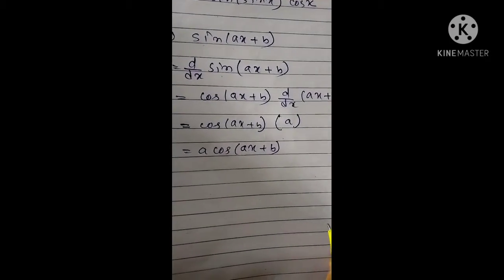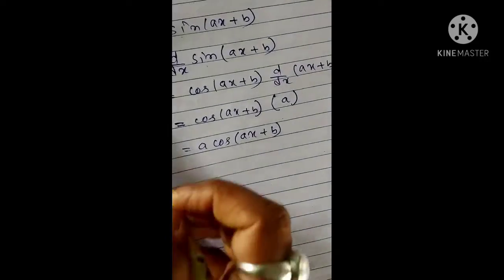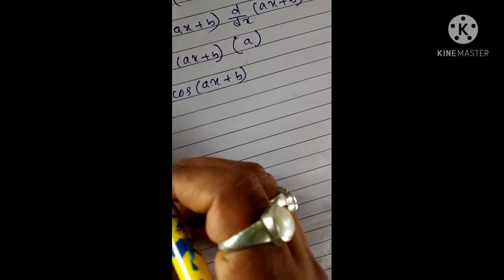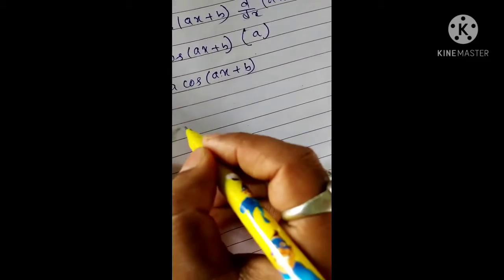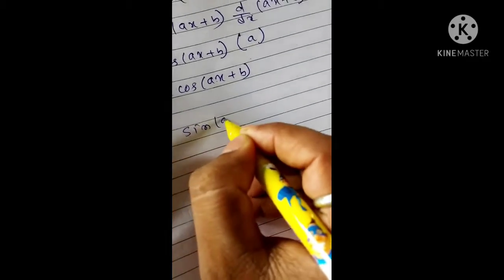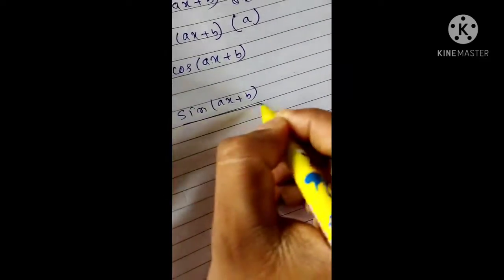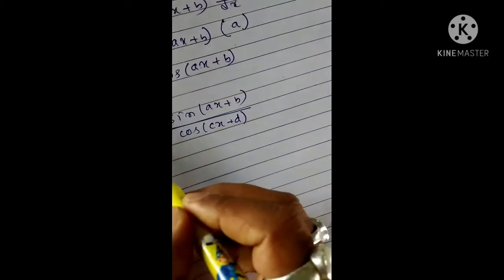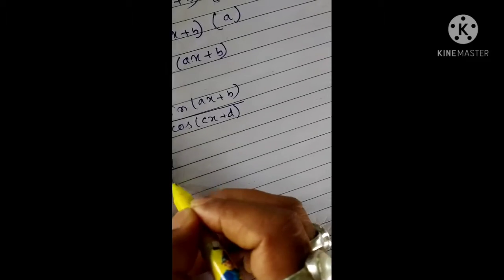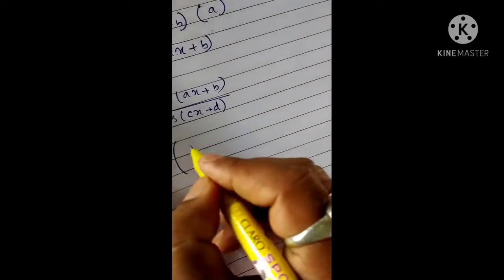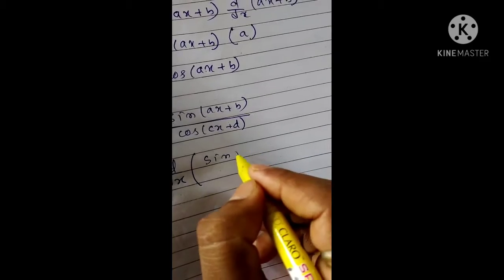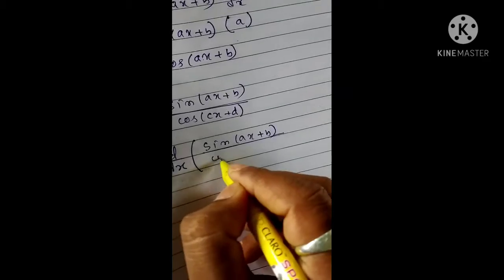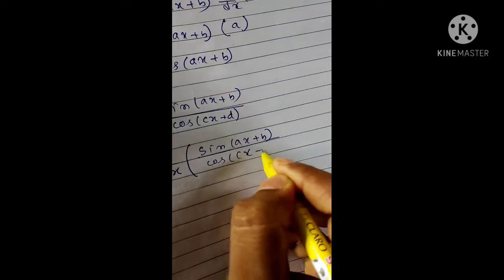Now we will discuss question number 5. What is given? It is given sin(ax plus b) divided by cos(cx plus d). Now we have to differentiate this with respect to x, that is d/dx of sin(ax plus b) divided by cos(cx plus d).